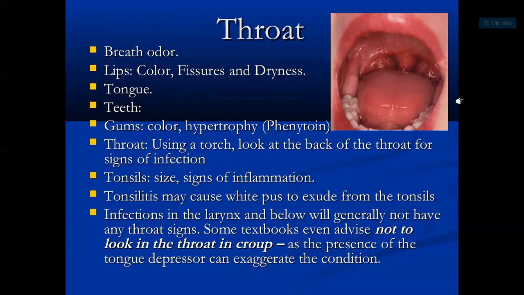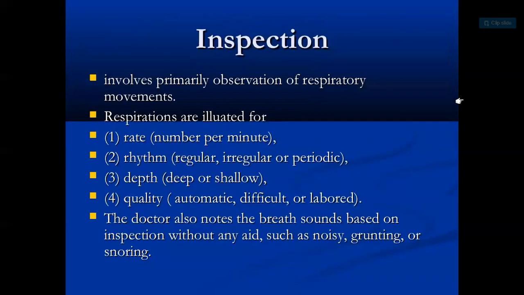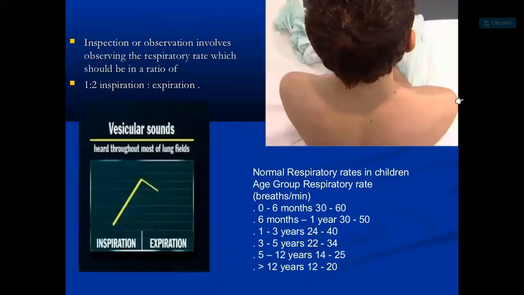Tonsillitis may cause white pus extending from the tonsils. Infection in the larynx and below will generally not have any throat sign. Some experts even advise not to look in the throat, as the presence of a tongue depressor can exacerbate the condition. Inspections: respirations are evaluated for rate, rhythm, equality. The doctor also notes the breathing mode based on inspection without any aid, such as noisy grunting and snoring.